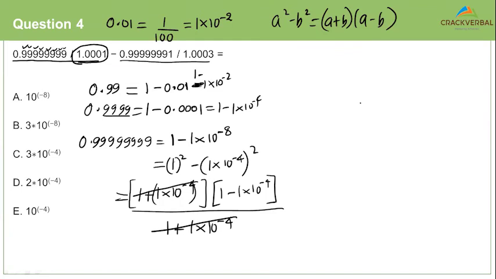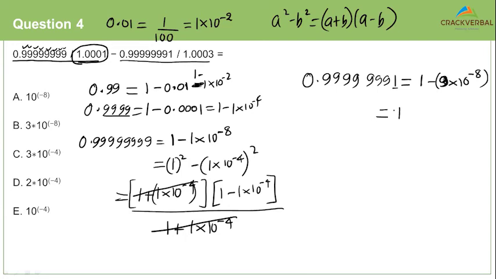Similarly, on the other hand, we have, let's say, 0.99999991. So what is this? This is nothing but 1 minus 9 into 10 power minus 8, because you have subtracted 9.